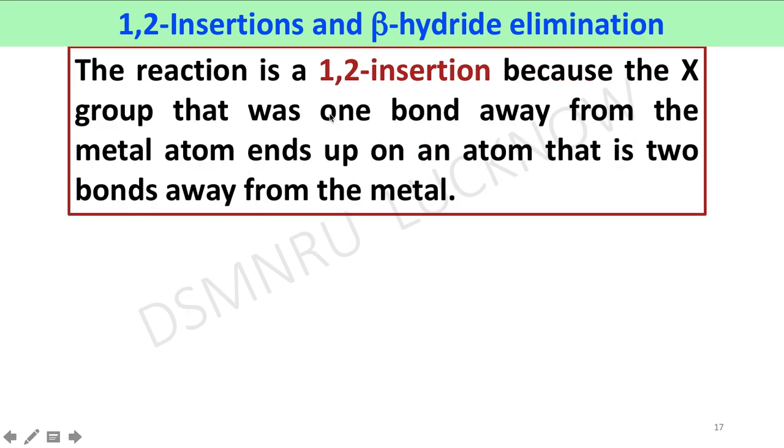The reaction is a 1,2 insertion because the X group that is 1 bond away from the metal atom ends up on an atom that is 2 bonds away from the metal.